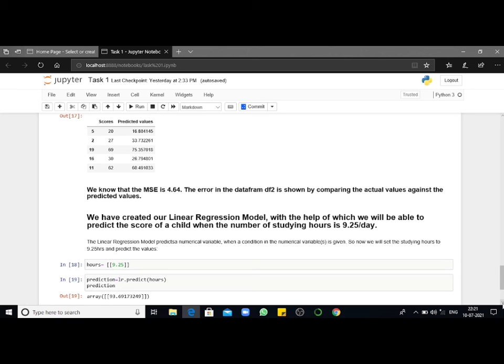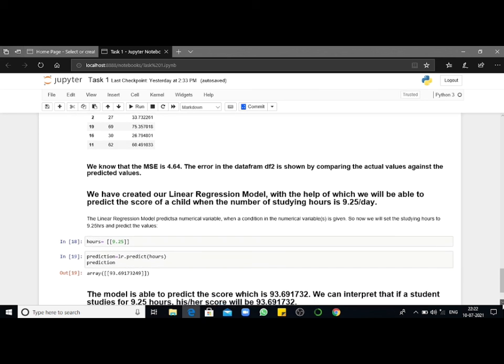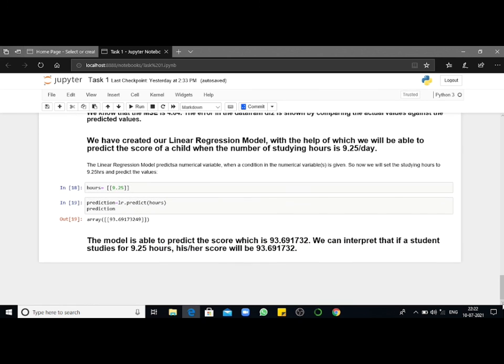Now we have created our linear regression model. Now we will be able to predict the score of a child, as our aim, who studies for 9.25 hours per day. We have stored 9.25 hours in a variable hours under the line 18, and then using our linear regression model we have predicted the score for the same hour, and it comes to 93.69. So we can clearly see that the model is able to predict the score when a student studies for 9.25 hours a day. She may be able to score 93.691732.